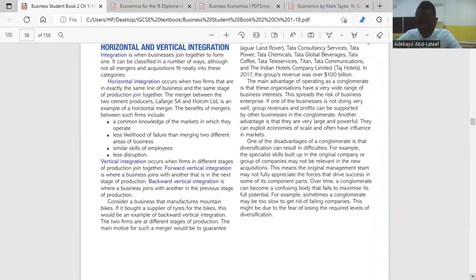One, they both have a common knowledge of the market as they both operate in it. So when business A and business B are coming together, because they do the same business, because they operate in the same market, they have the knowledge of the market. So there's no new thing that they don't understand in the market. They understand the operations of the market. So it becomes easier for them to join. So that's what it means by horizontal integration.